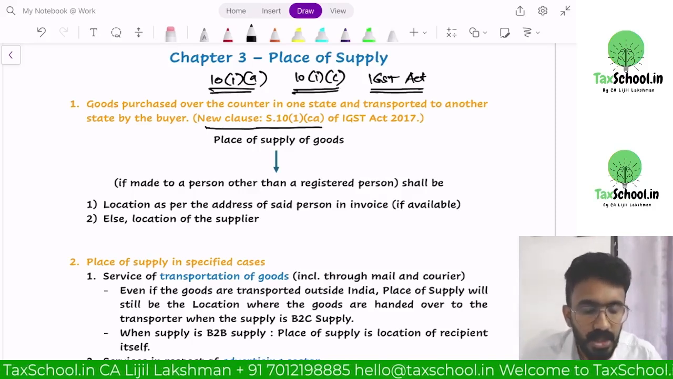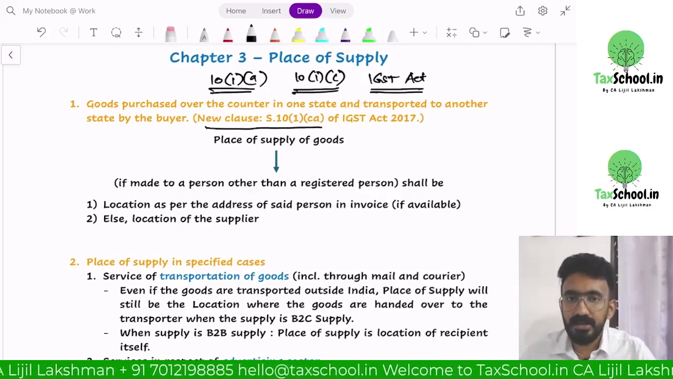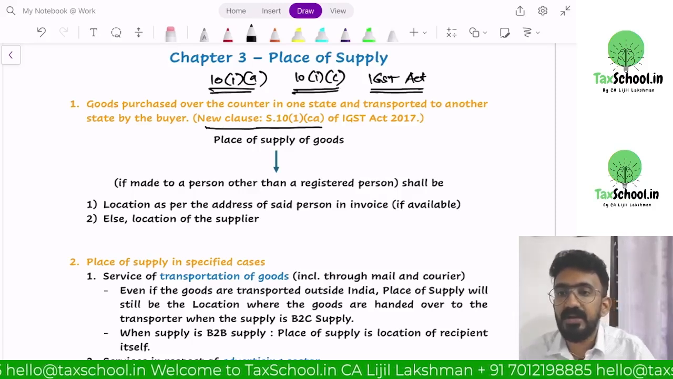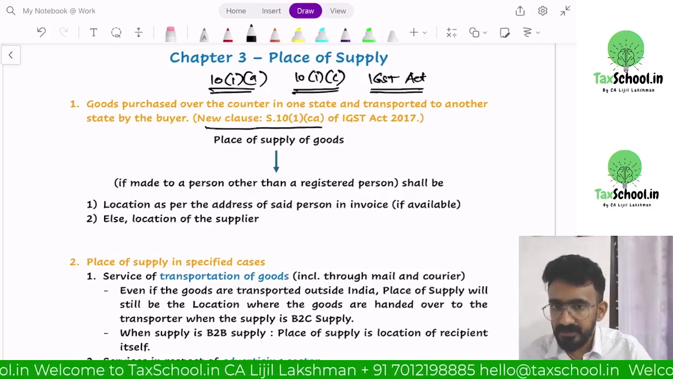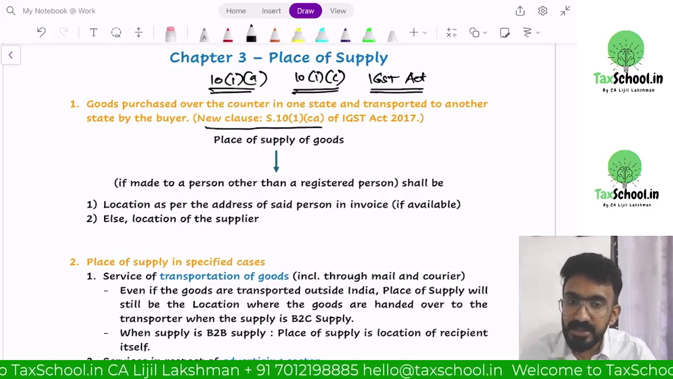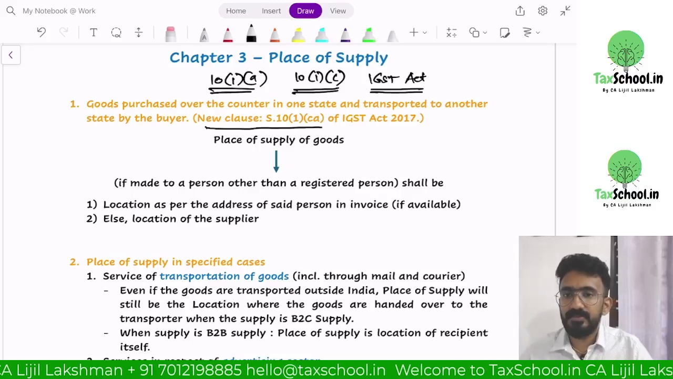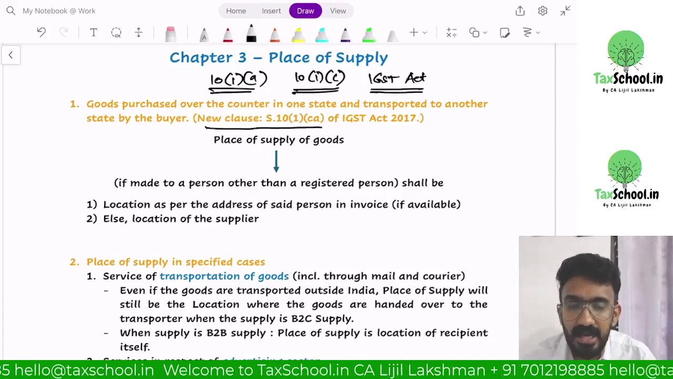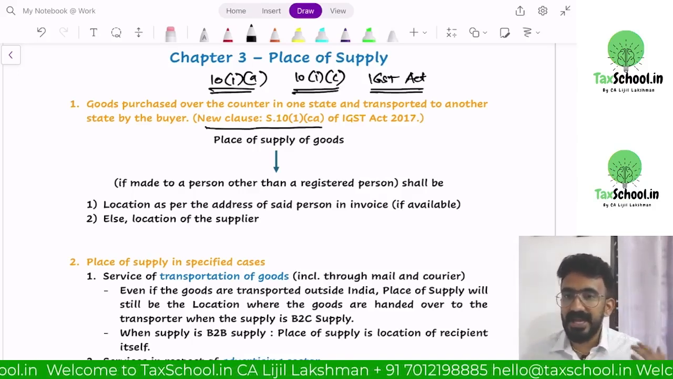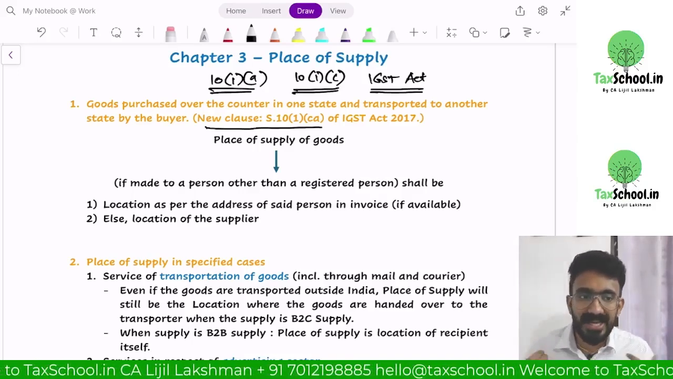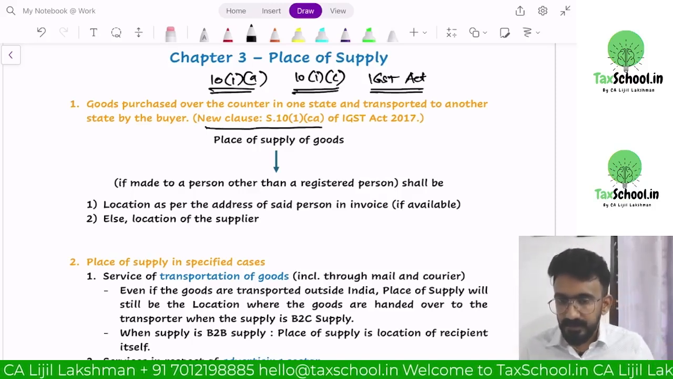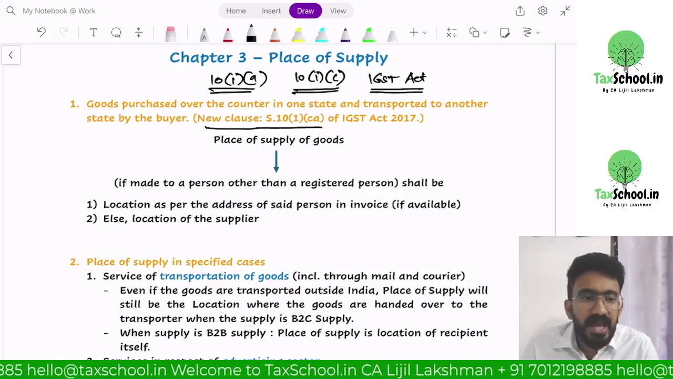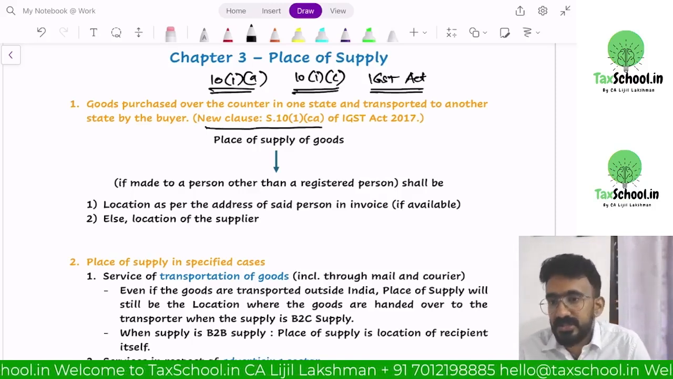What is that? Normally when there is movement, your billing address or the shipping address should give me an idea where the movement happens, right? Now when will you have billing address, shipping address in your bill? When the purchase is B2B, which means a registered person is purchasing. The customer's GST number, name, address will be there in the bill so that I can identify there is movement of goods. But what if a final consumer is purchasing and then transporting it to some other state?